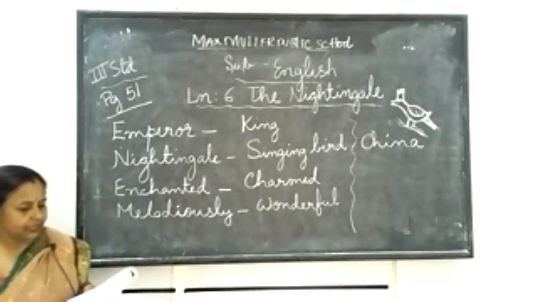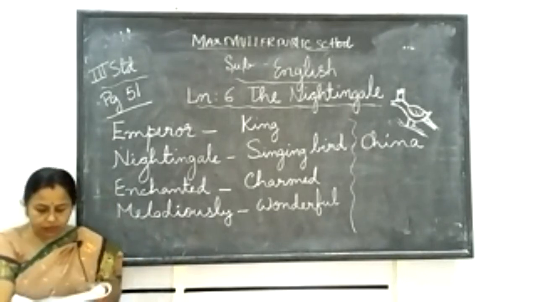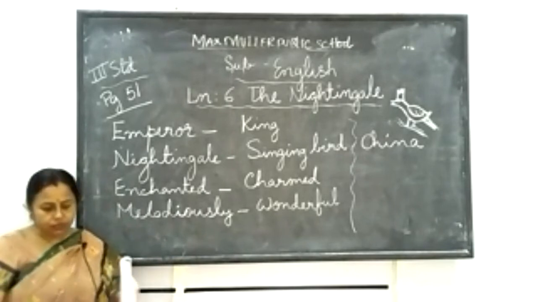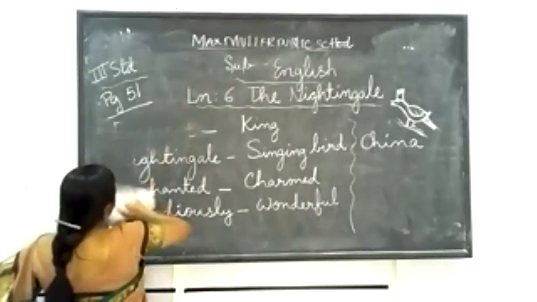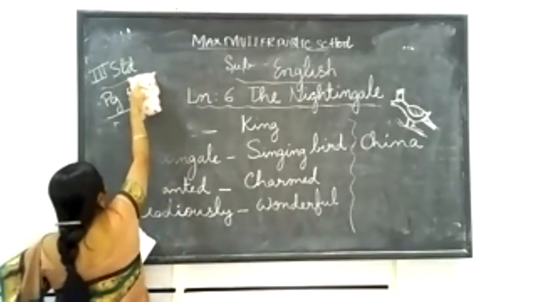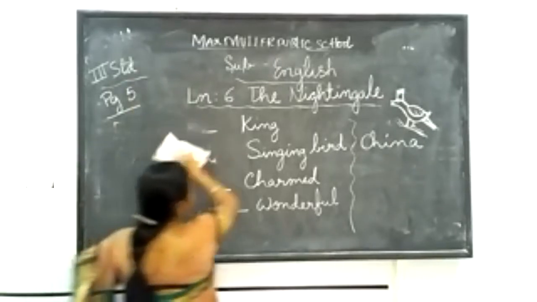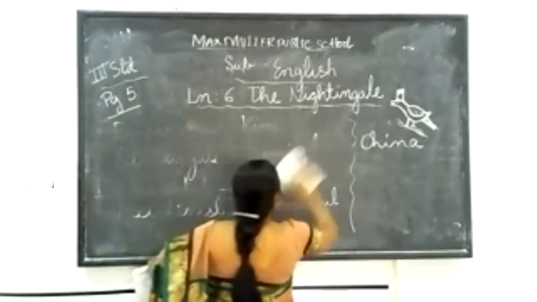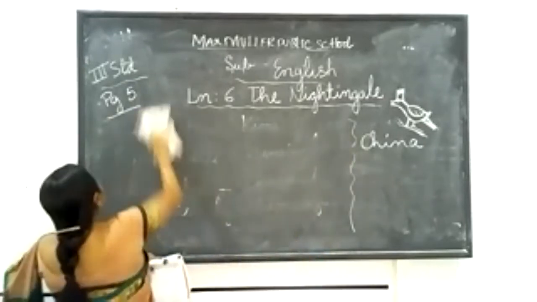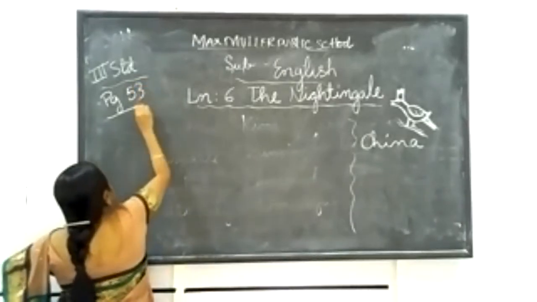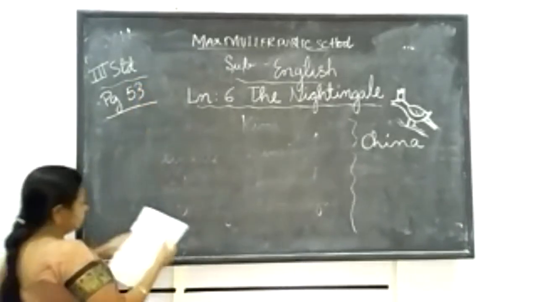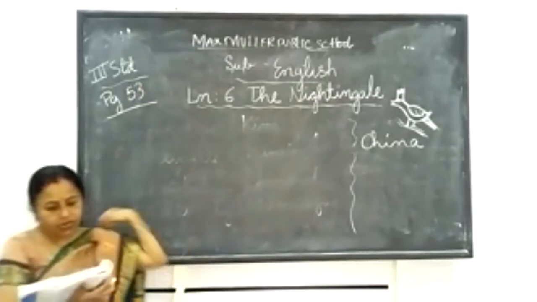Now two exercises I'll do, children, because you have just read the story, so it will be easy for you. So first one is true or false. It is on page number 53. Do this exercise directly in your textbook. So open page number 53. I'll read for you and I'll give the answer.